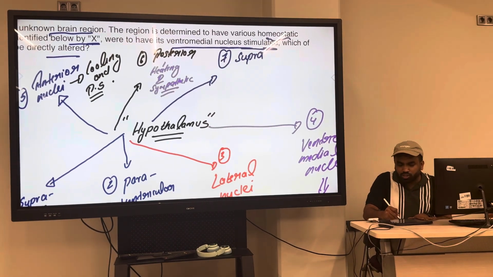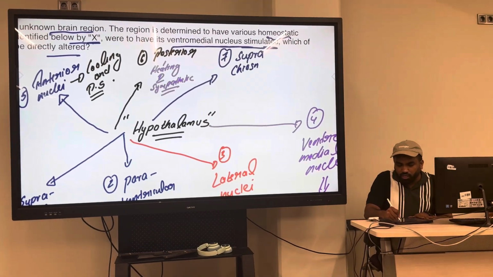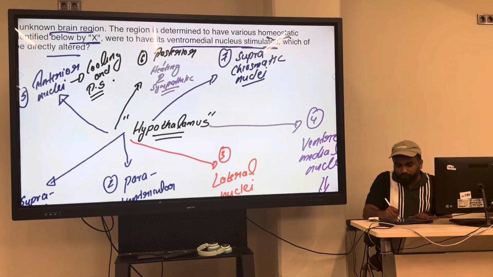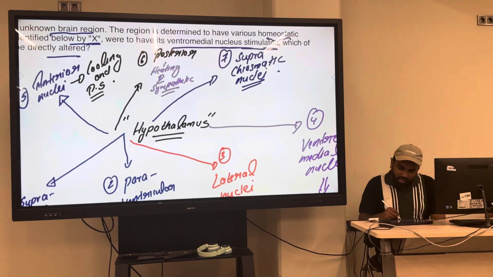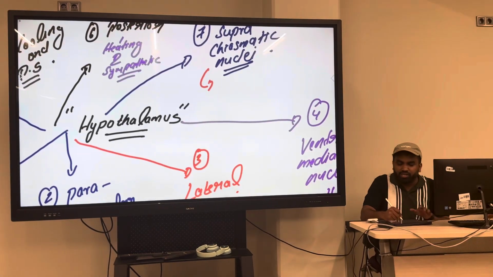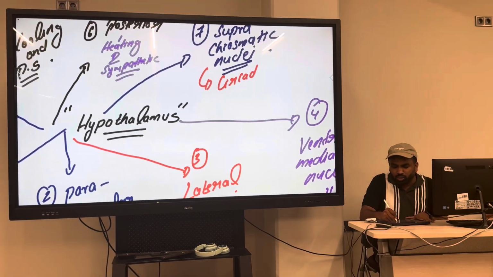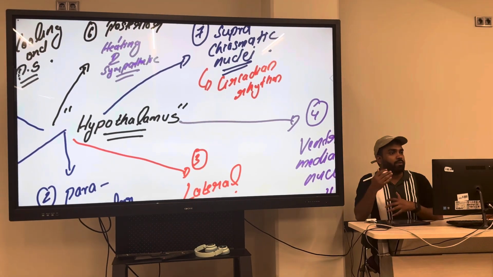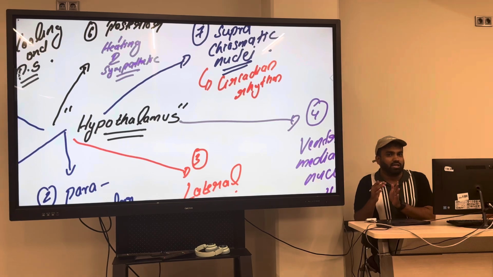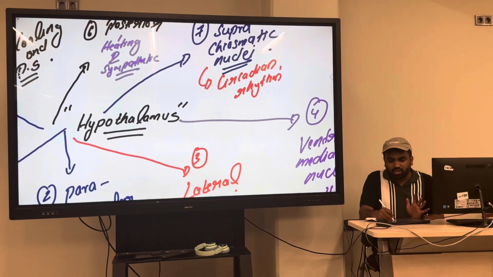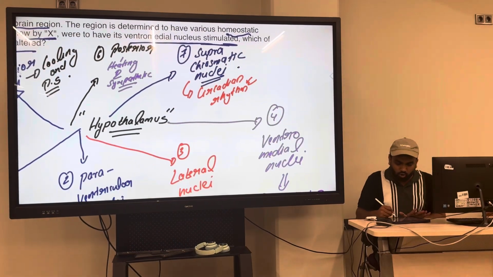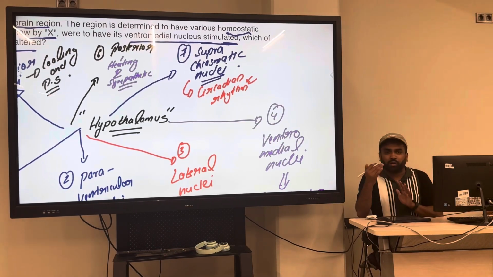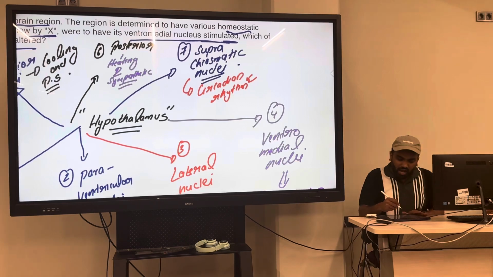Then you have the 7th one, suprachiasmatic, above the chiasma, the crossing over point. Suprachiasmatic nuclei. It is for circadian rhythm. What is circadian rhythm? The 24 hour cycle. Agreed? When to wake up, when to sleep, who manages it? Remember the melatonin hormone, circadian rhythm. So you are feeling tired, or energetic in the class. Which nuclei? Suprachiasmatic, right?